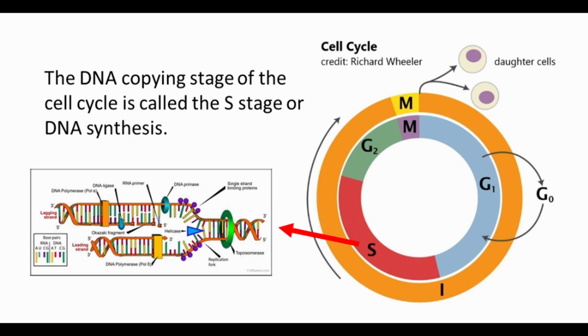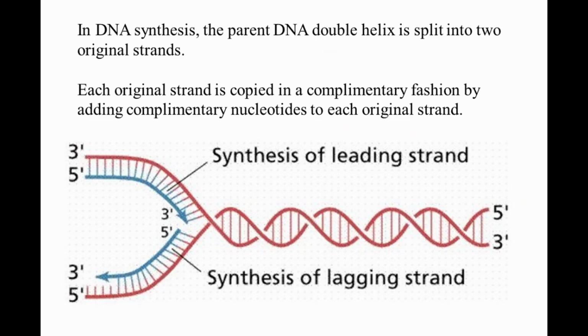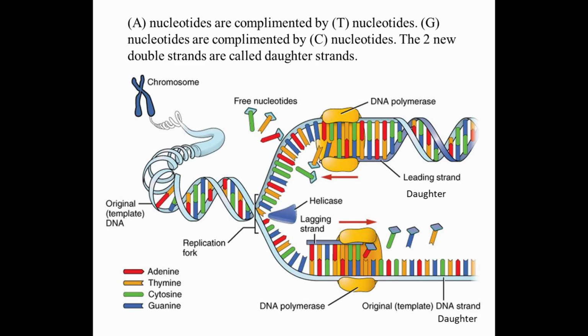The DNA copying stage of the cell cycle is called the S stage or DNA synthesis stage. In DNA synthesis, the parent DNA double helix is split into 2 original strands. Each original strand is copied in a complementary fashion by adding complementary nucleotides to each original strand. A nucleotides are complemented by T nucleotides. G nucleotides are complemented by C nucleotides. The 2 new double strands are called daughter strands. So, each new double daughter strand of DNA becomes a mix of original and complementary new strands.